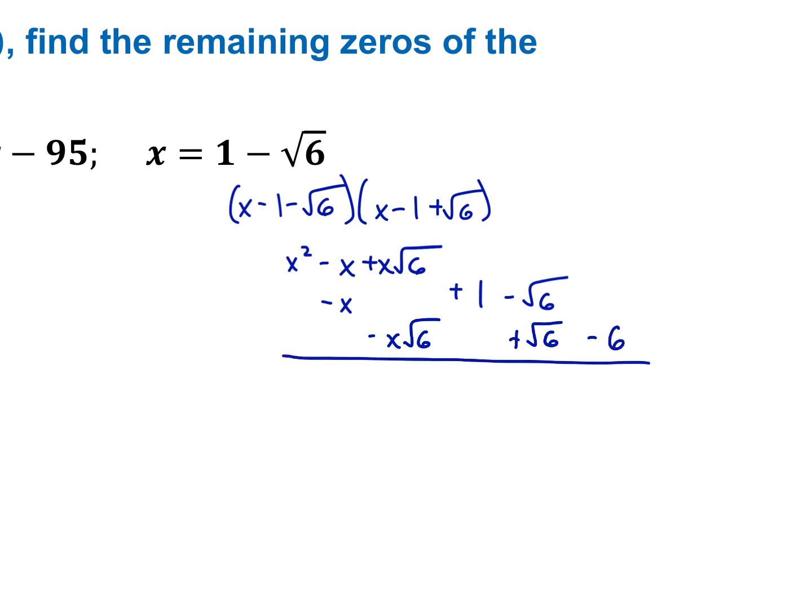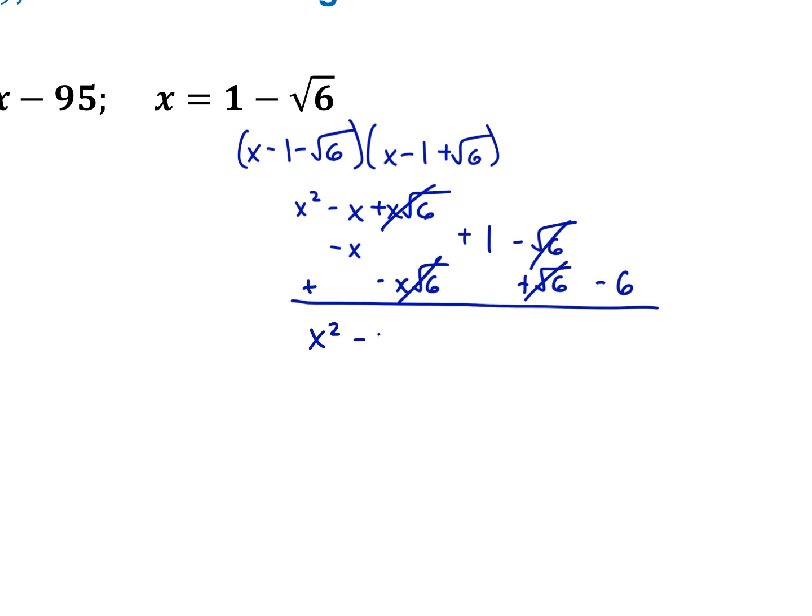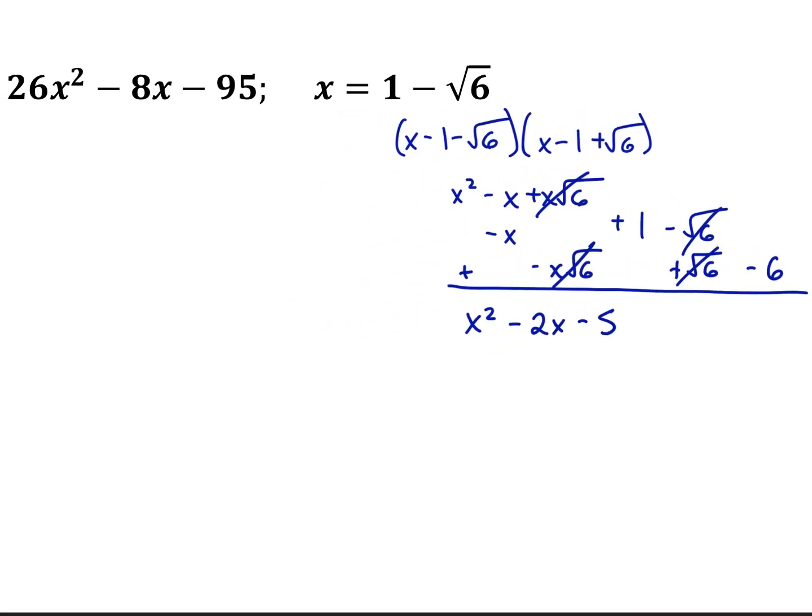And then we add those together. All of the roots cancel out. So we get x squared minus 2x minus 5, the 1 and the negative 6 making minus 5.